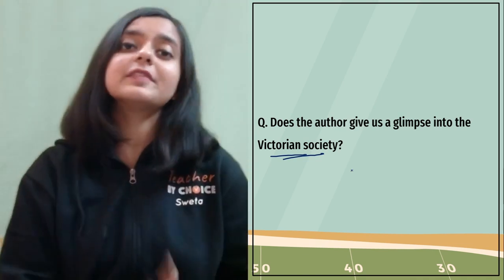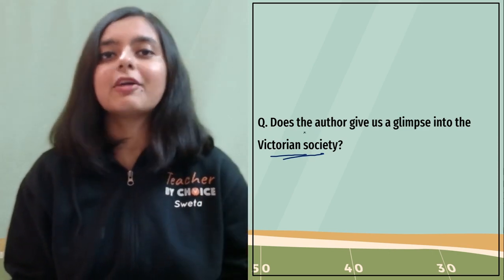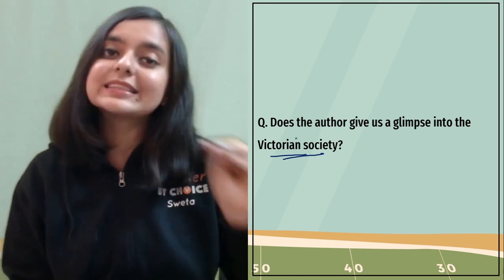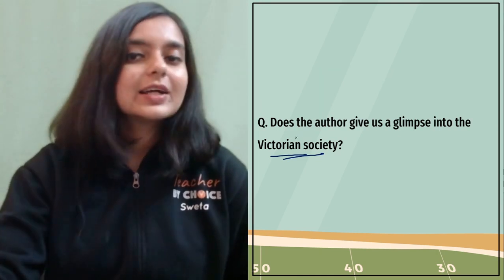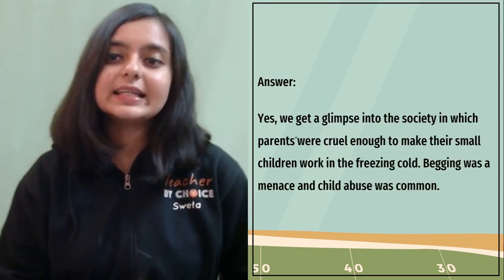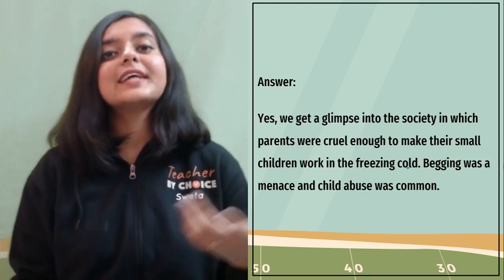Because I see most of the students commit this mistake. Whenever you have this kind of yes-no question, you just say yes and you end your answer. Please do not do that. Please give a one line explanation to prove your answer, right? So let us have a look at the answer. Yes, we get a glimpse into the Victorian society in which the parents were cruel enough to make their children work in the freezing cold.